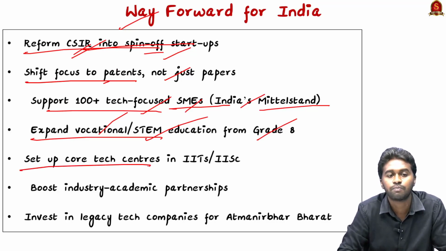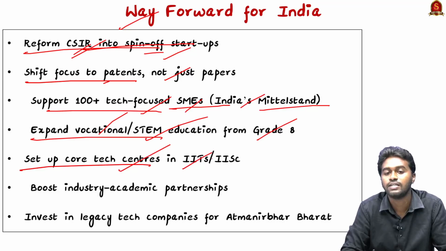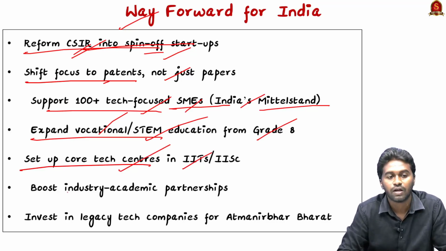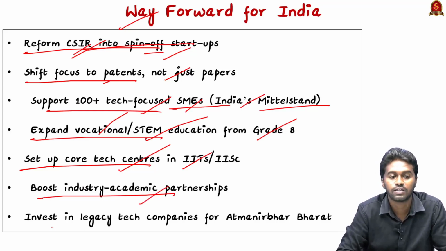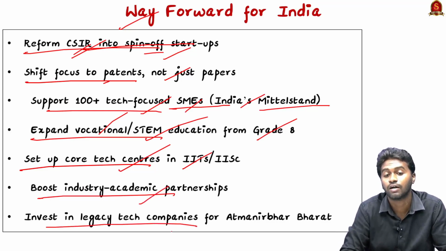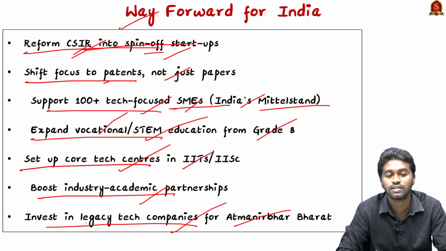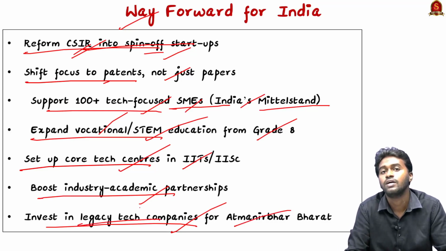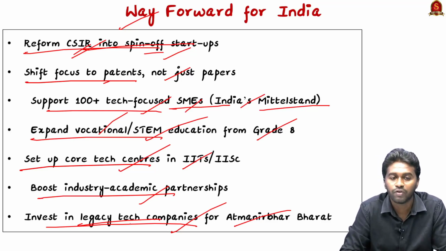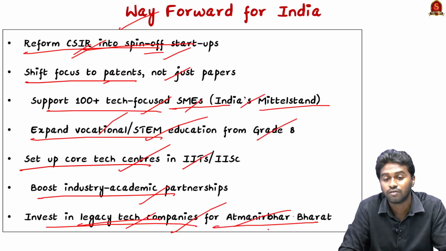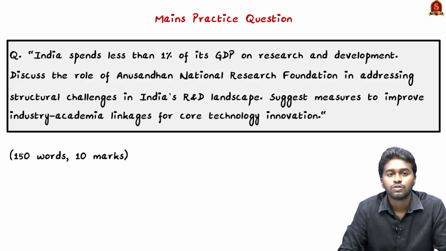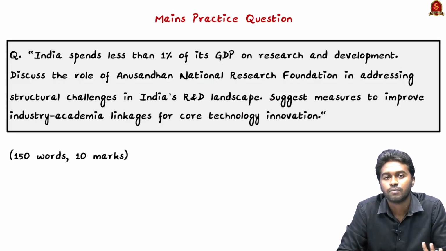The next is to set up core tech industries in IITs and IISCs. The next is boosting a strong academic-industry partnership. The next is investing more in legacy tech companies for Atmanirbhar Bharat. Legacy tech companies means companies that have already established very good projects and are moving with very good ideas. We have to support them, and then only can we achieve Atmanirbhar Bharat, that means self-sufficient India.